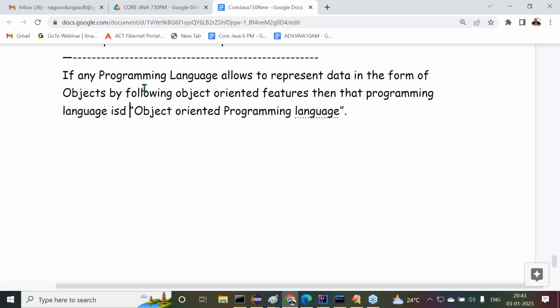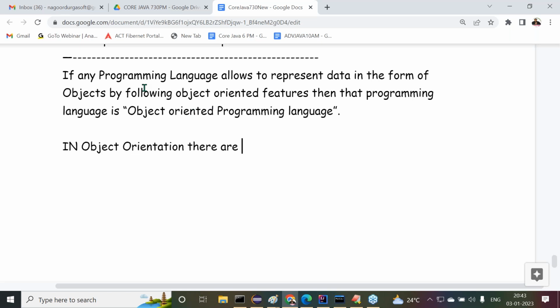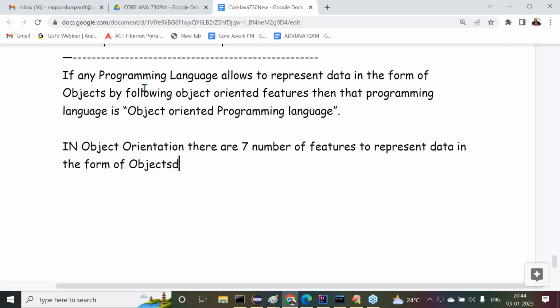In object orientation, there are 7 features to represent data in the form of objects.